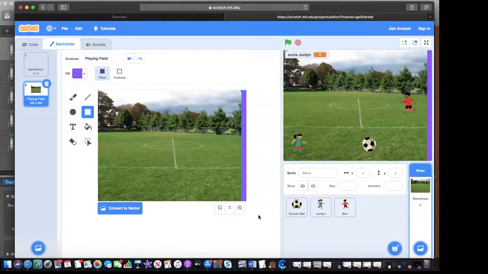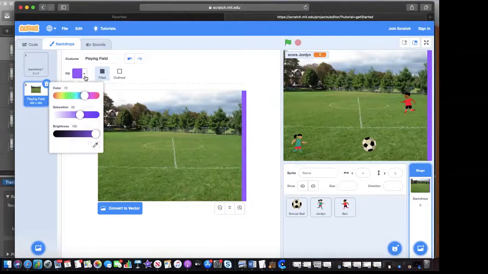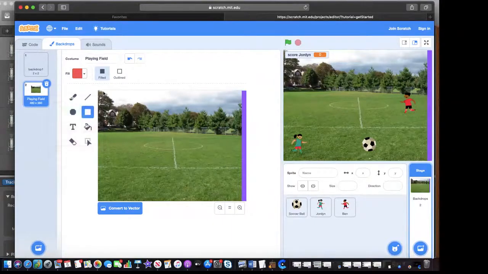There are other ways to create scores, and this is one of them. It's a very effective way. And for Jordan's side, we can get a red, more of a red square or rectangle. We'll draw a red rectangle.